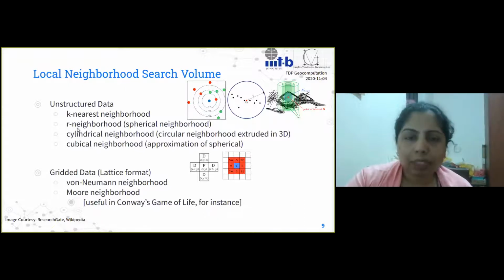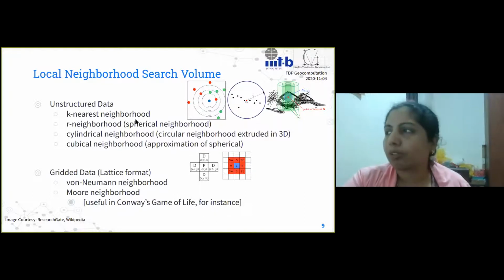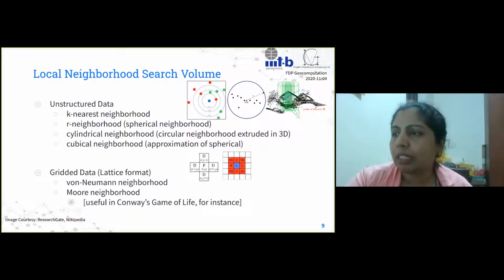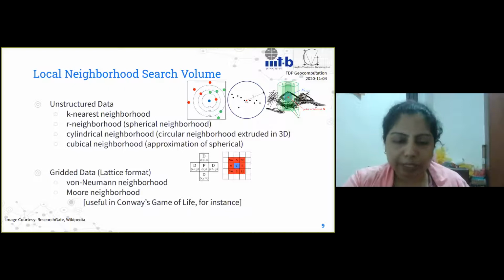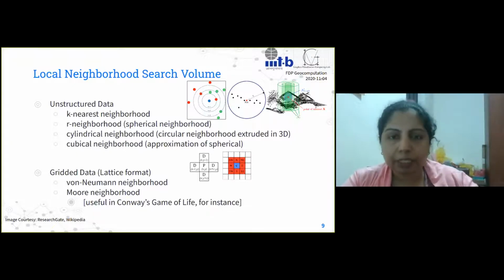The next one is called the R neighborhood, where we use this value R to define the sphere around which we are going to find neighbors. So that will give us the spherical neighborhood. For finding these neighbors, we use Euclidean distance, or L2 norm, to find the neighbors that we want.